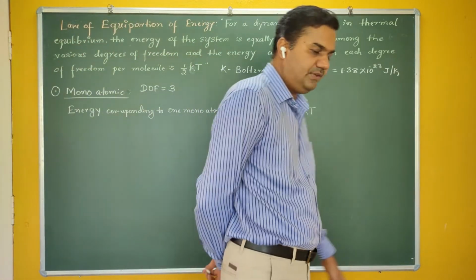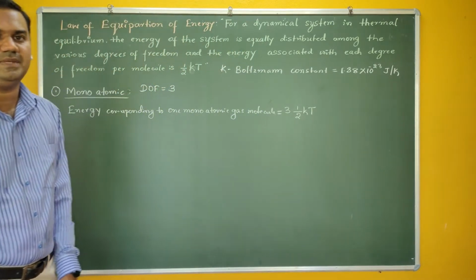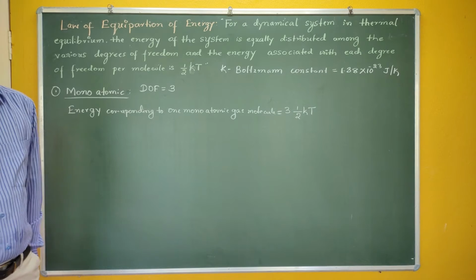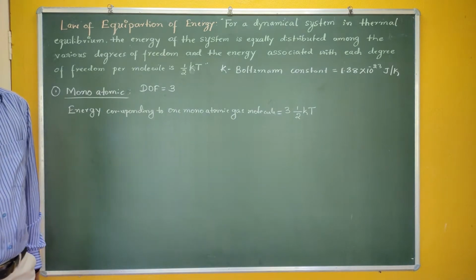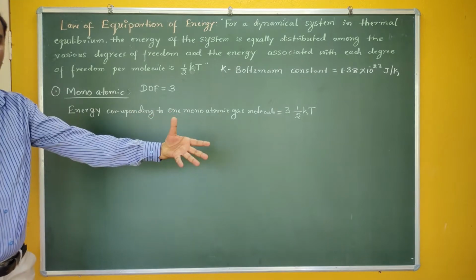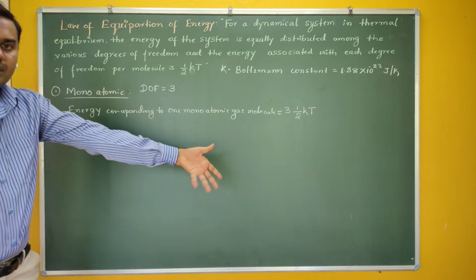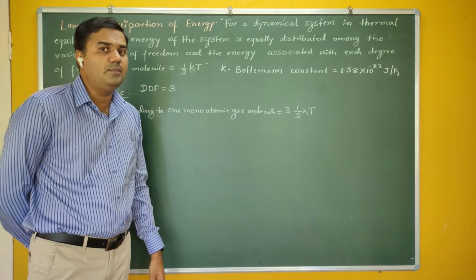But today's discussion is about gamma. That means we have to find Cp and Cv. Cv means molar specific heat at constant volume. What is molar specific heat? It is the amount of energy given to a gas to raise the temperature by 1 Kelvin for 1 mole of the gas.